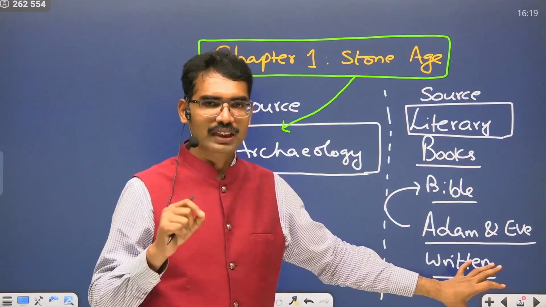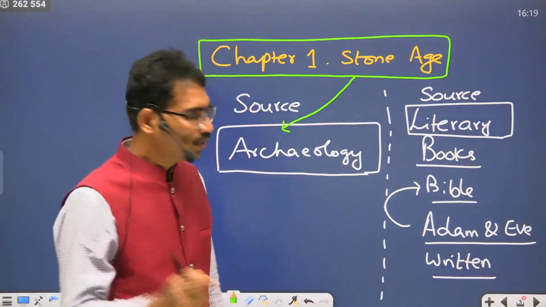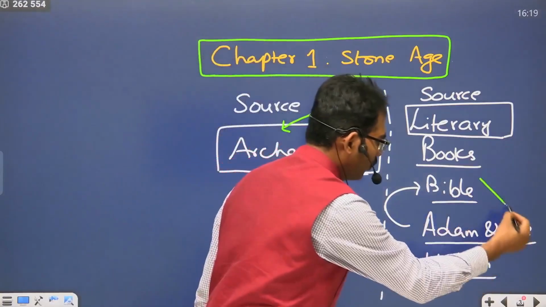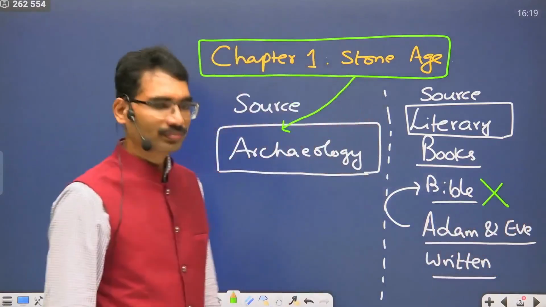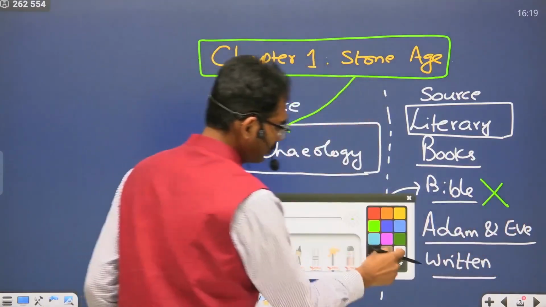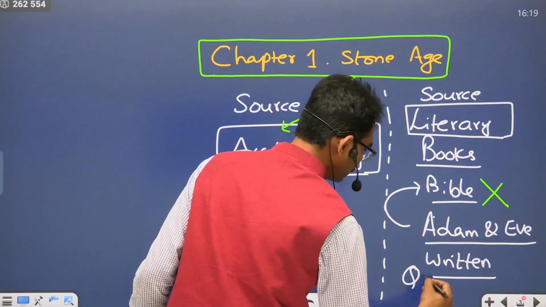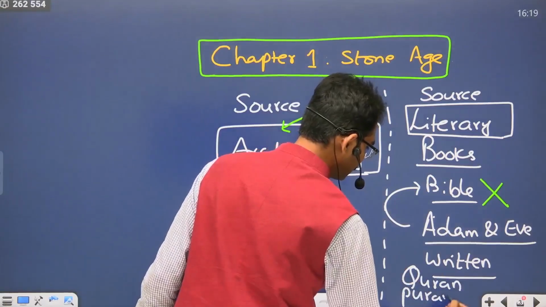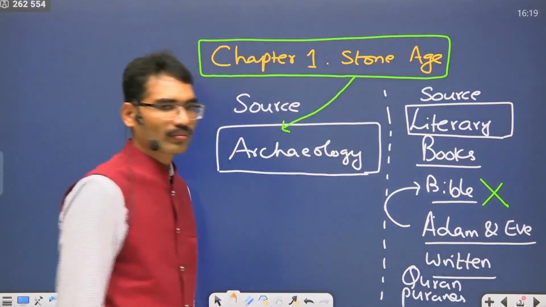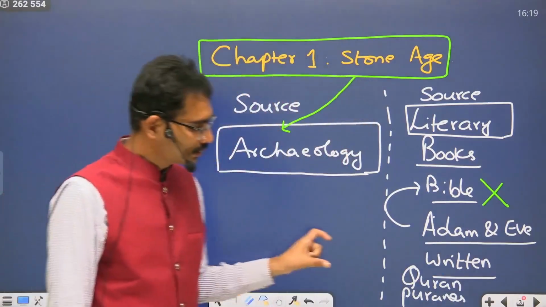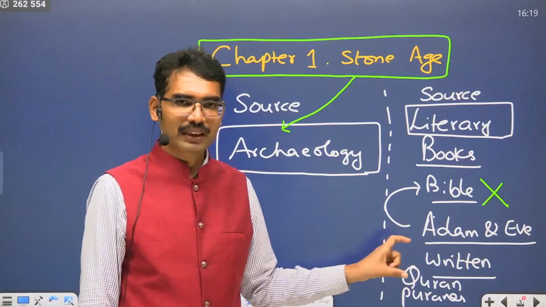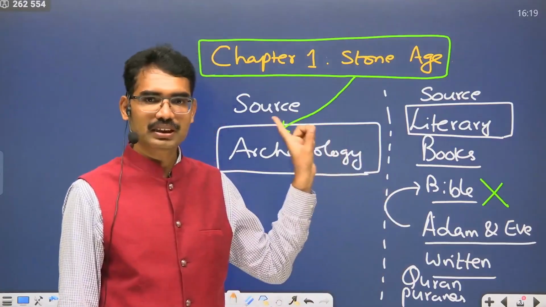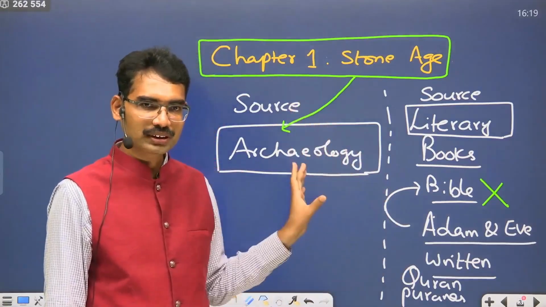That means you are going to question whatever the Bible says. You are going to question whatever the Quran says. You are going to question whatever the Purana says. Are you not seeing some kind of revolutionary changes emerging in the history approach itself?